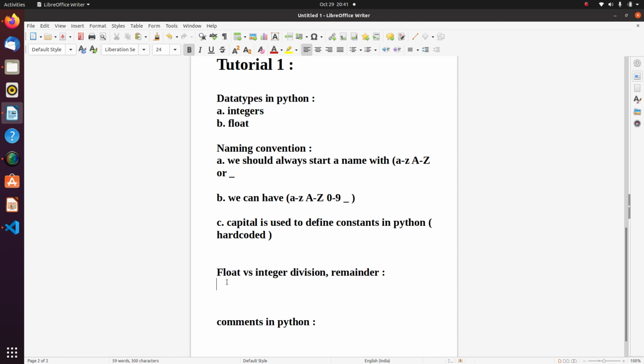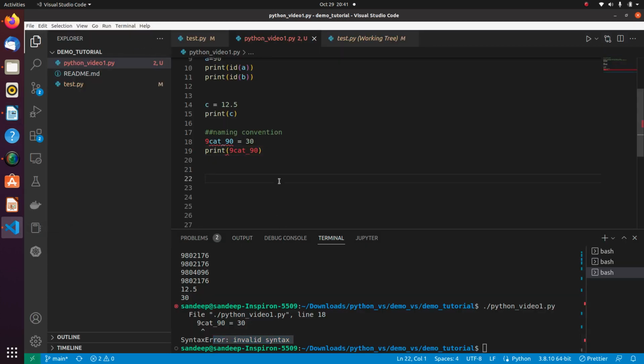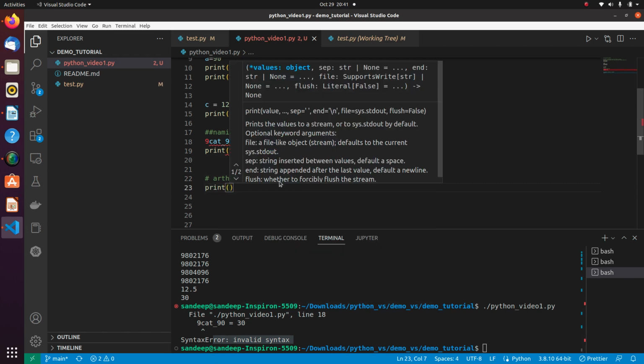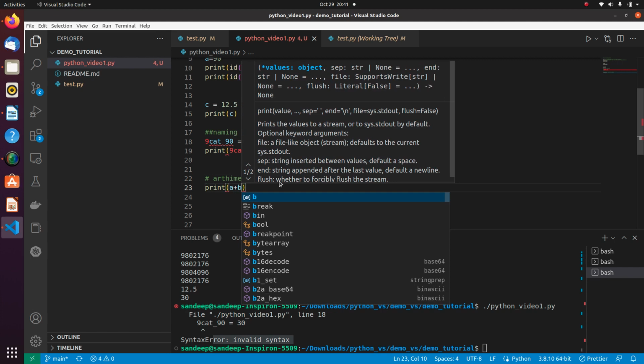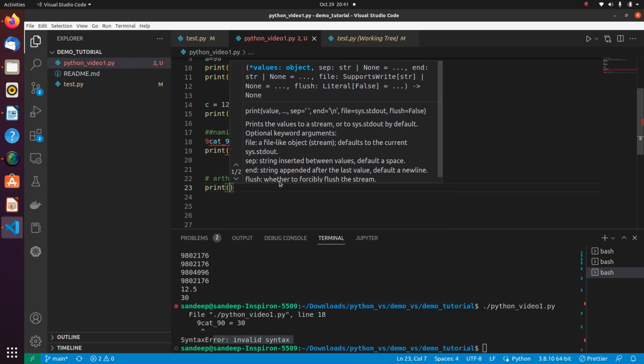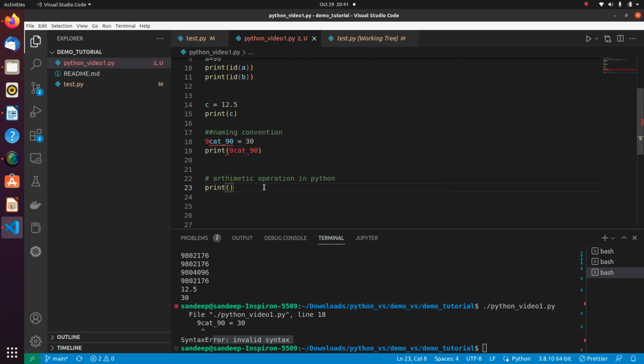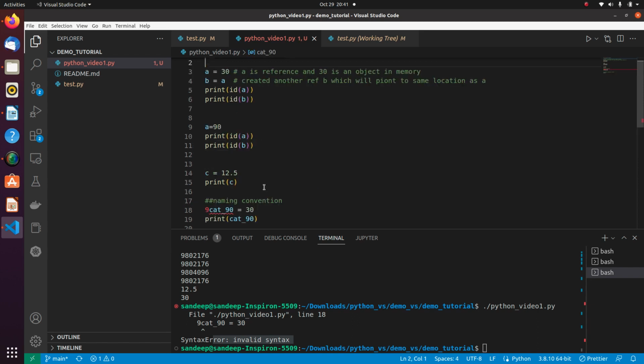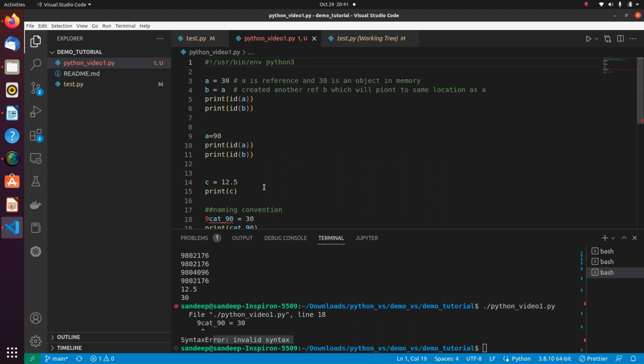If suppose we want to perform some arithmetic operation in Python, then we can simply do it. Let me say, arithmetic operation in Python. Let's suppose you want to add two numbers, then you can simply do it a plus b, or let me remove this line from here because it will cause a syntax error for me.